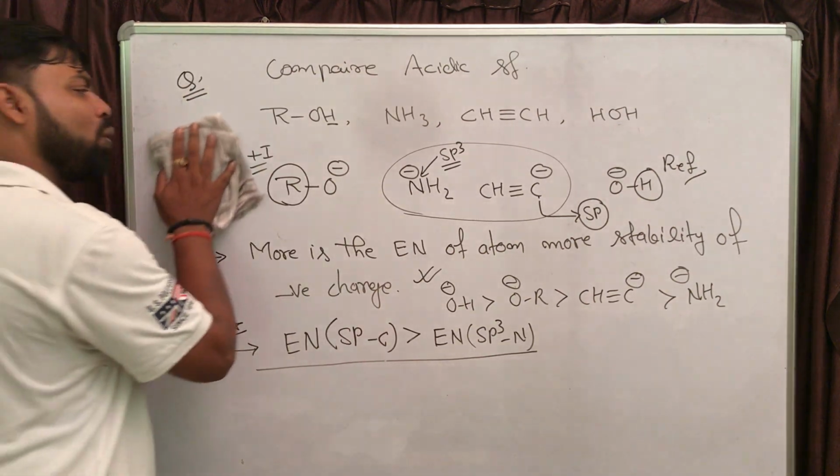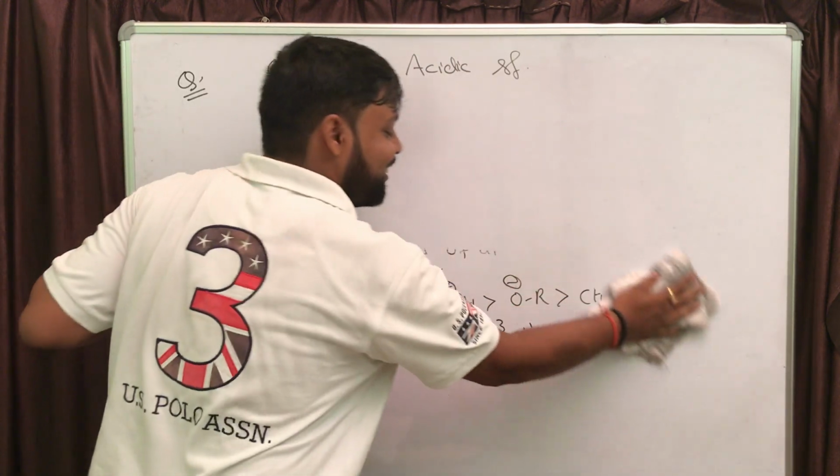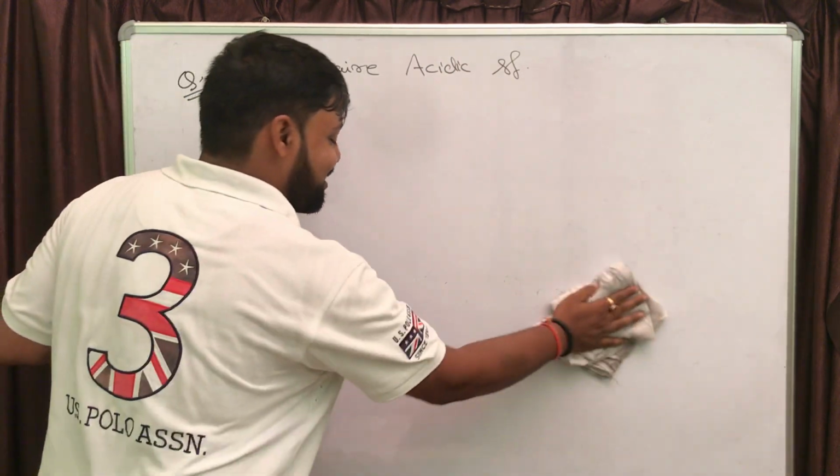Let us do one more problem, the last problem on acidic strength, and then we will start the base strength.